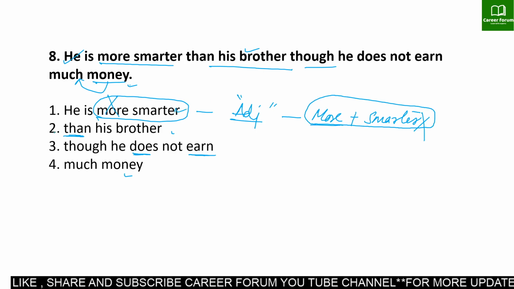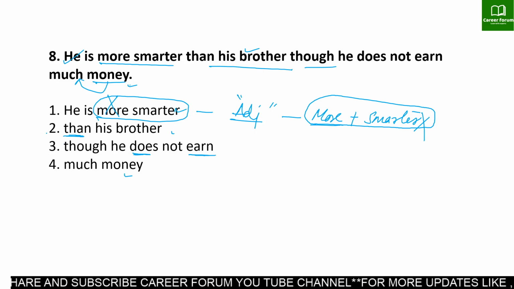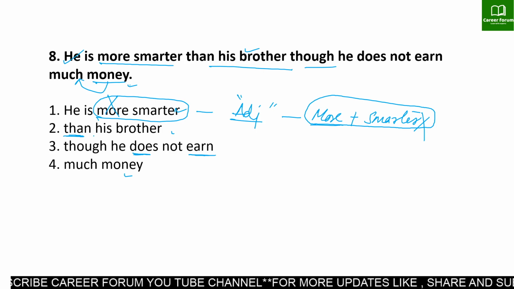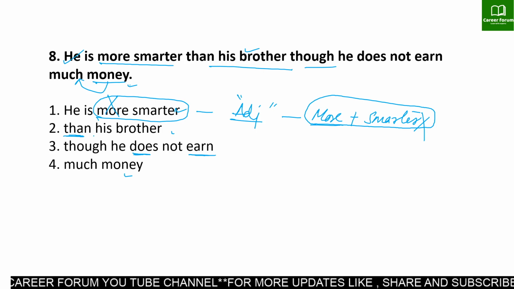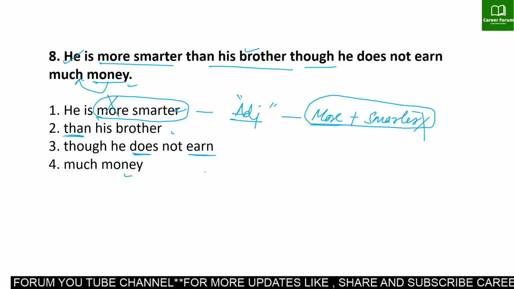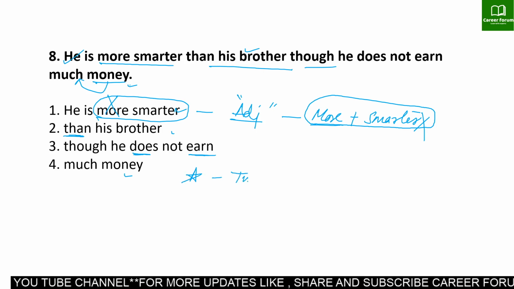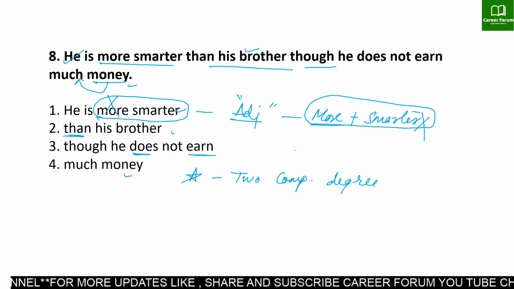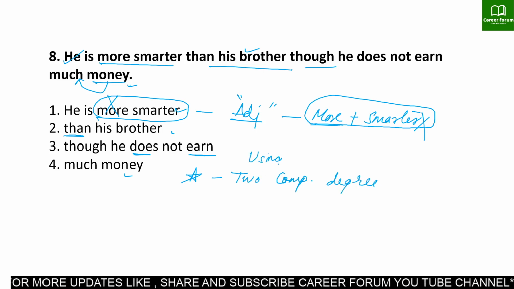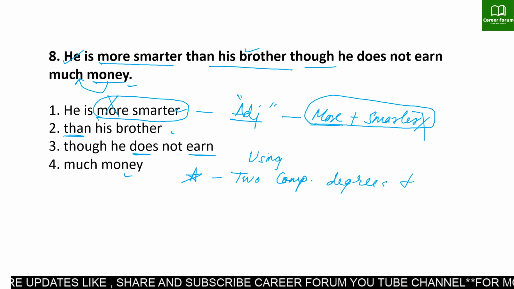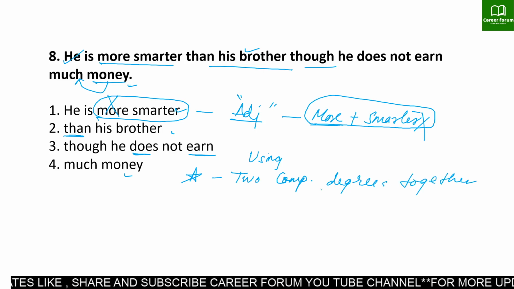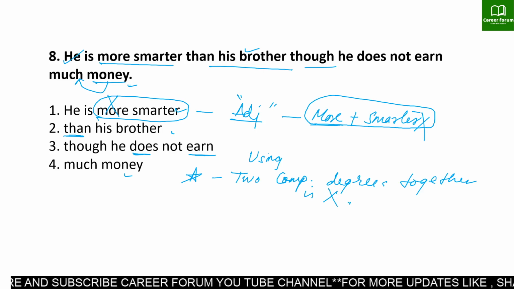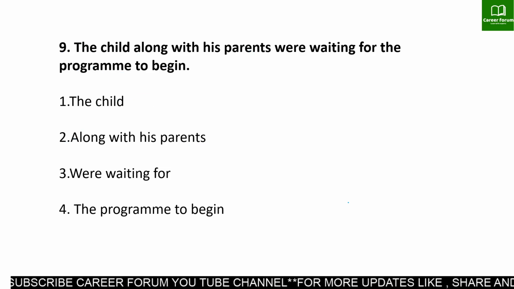So the correct sentence should be: he is smarter than his brother. We can't use more with any other comparative degree. Two comparative degrees should not be used together. So the rule is, remember, using two comparative degrees together is wrong. We should not use two comparative degrees in a sentence. Okay, fine. Let's move to the next sentence.